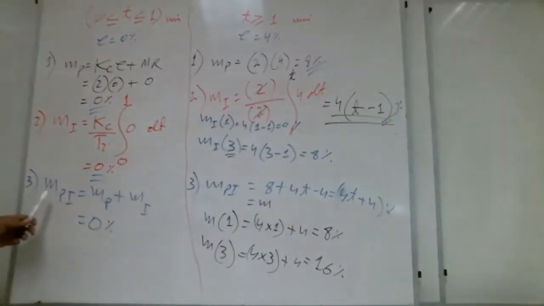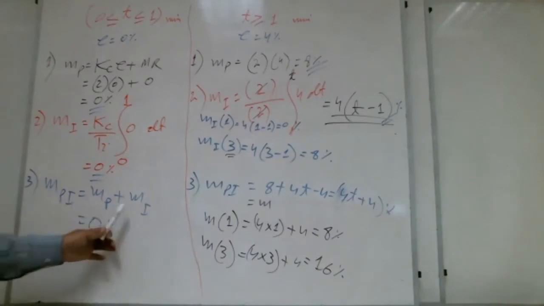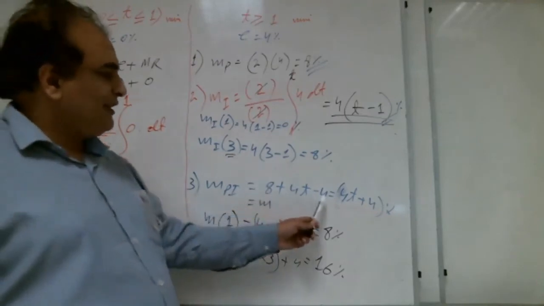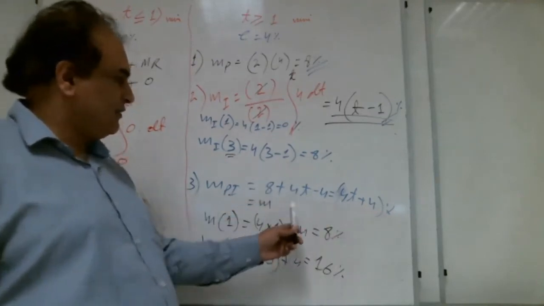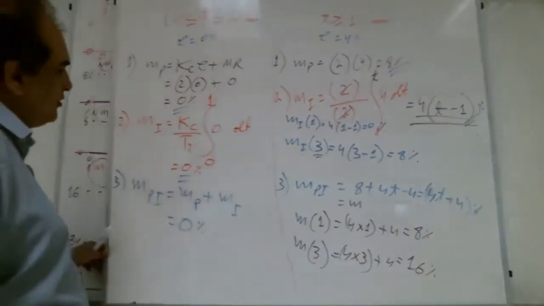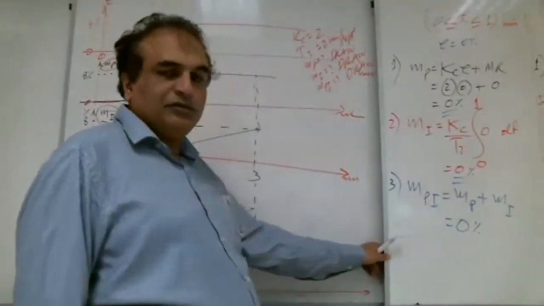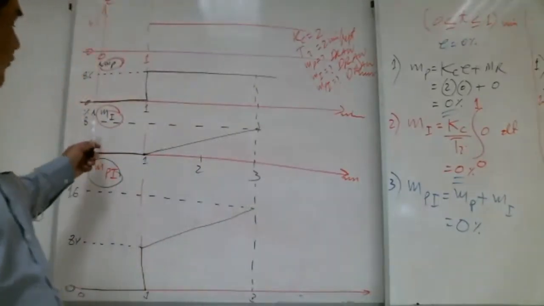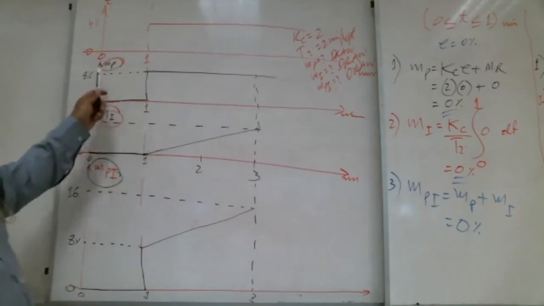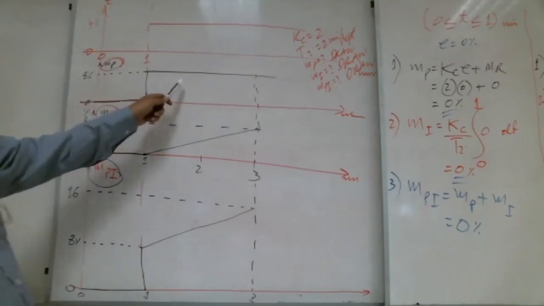Then the third step is always MPI. Output due to proportional action and integral action, add them. We get 4t plus 4. Now we need to draw them. So we draw the MP: from 0 to 1 it is 0, and from 1 onward it is 8. Are you with me?